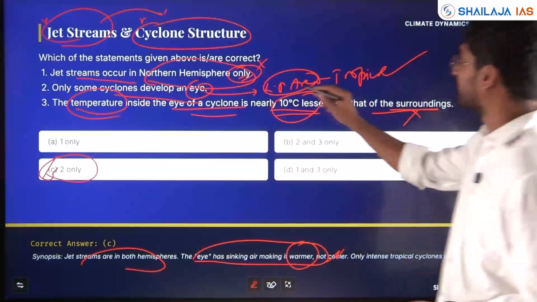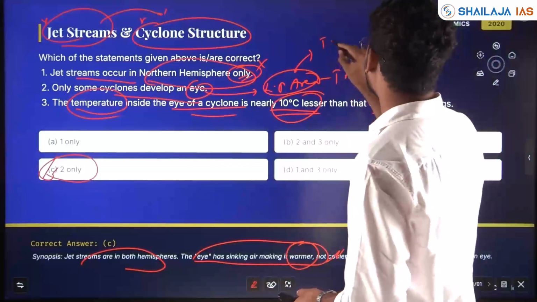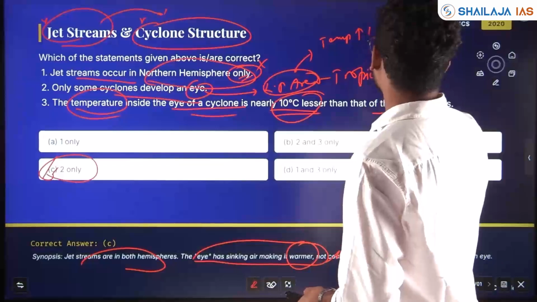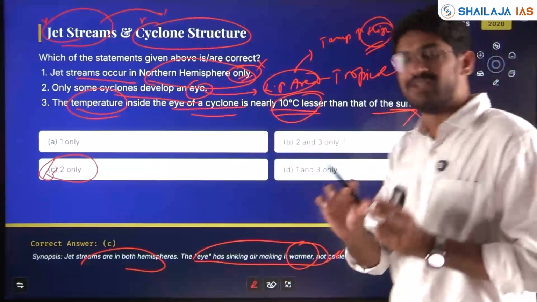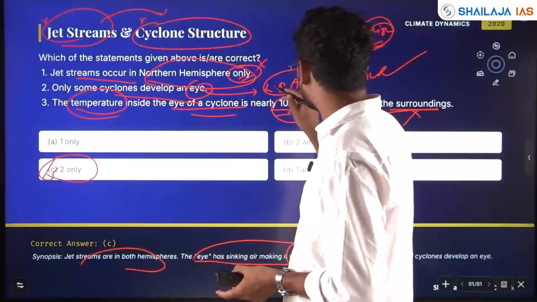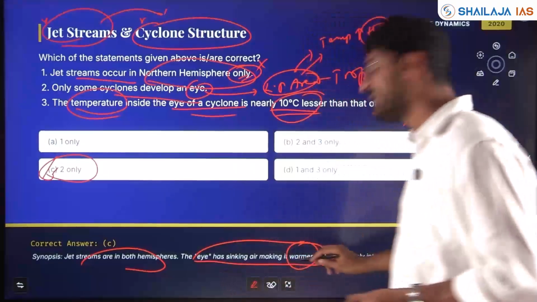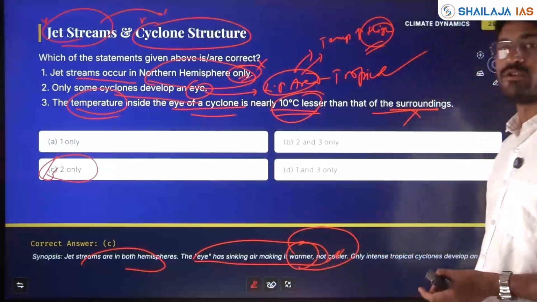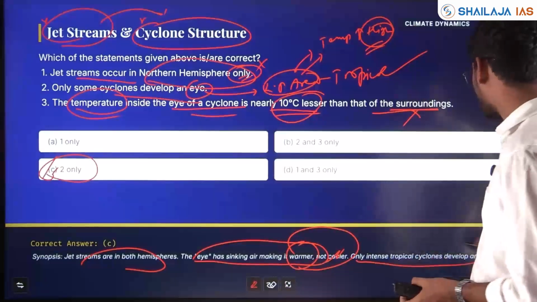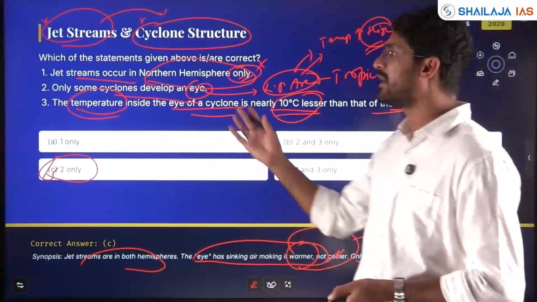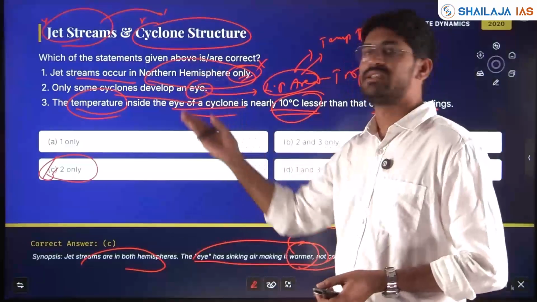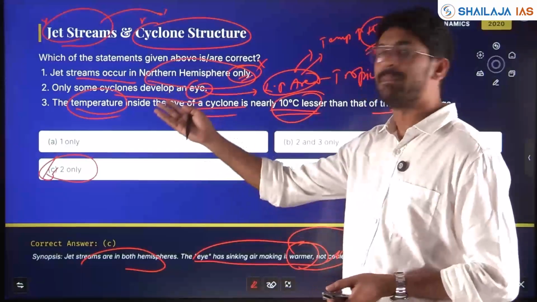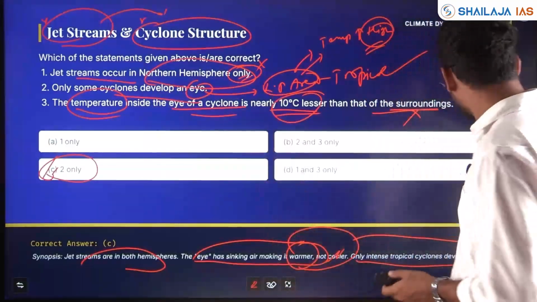Whenever there is low pressure, pressure is inversely related to temperature. This is a low pressure area, and the eye is warmer, not cooler. So only intense tropical cyclones develop an eye, not temperate cyclones. This is a question linked with cyclones and jet streams, an application question. So only 2 is right here.